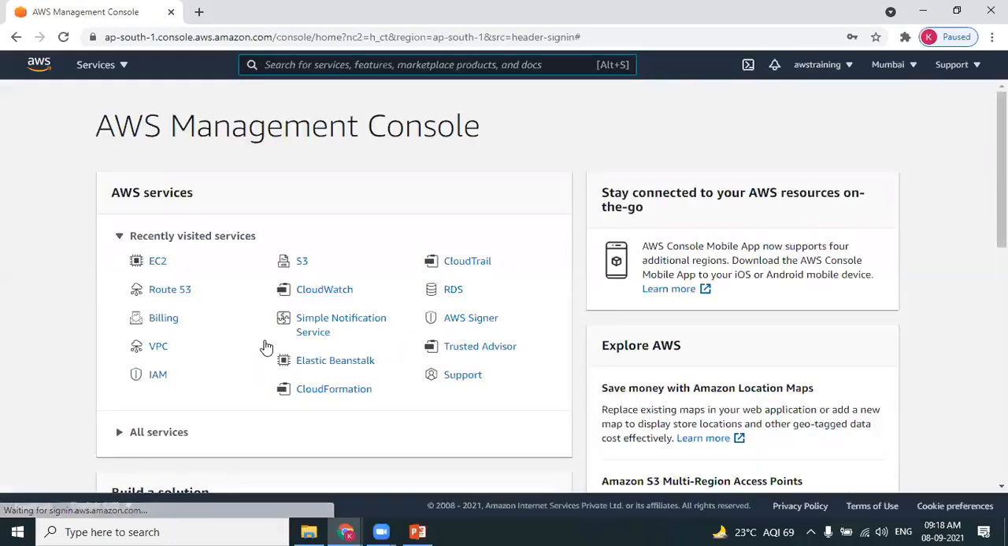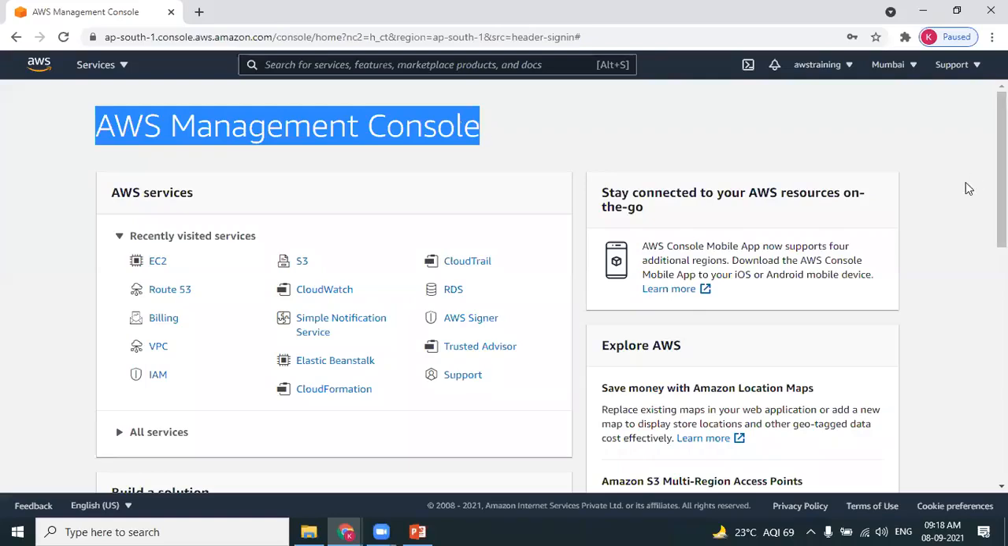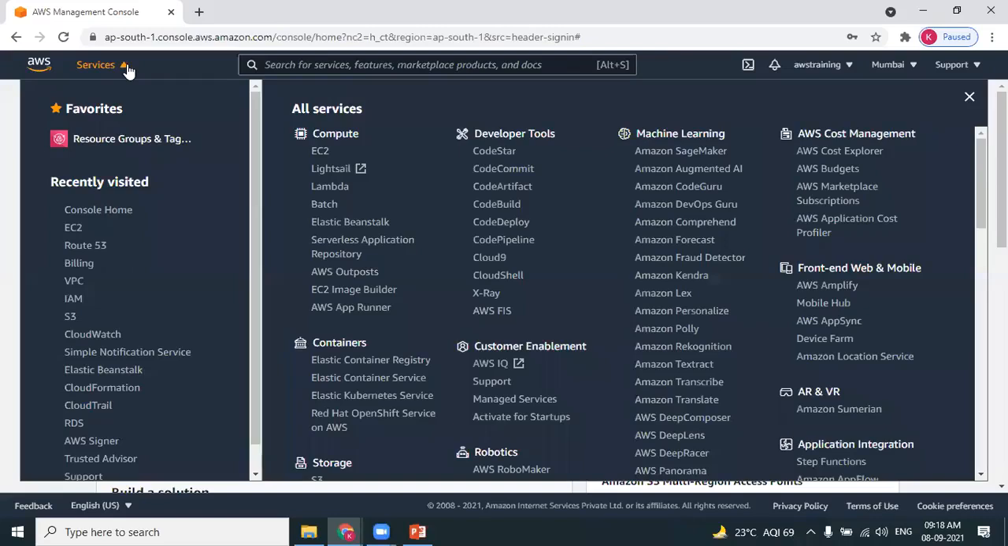I have successfully logged into my AWS account. The landing page is called the AWS Management Console. The moment you log into an AWS account, the first page is the AWS Management Console, wherein you will get the list of services. Can you see on the left side, we have services where you can see the list of all the services.